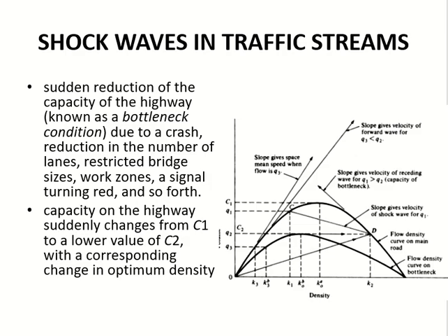Now this flow tries to go into segment B. Segment B has low capacity. Now you can see Q1 is more than the capacity of the second curve, right? So the whole Q1 cannot enter here. How much will enter? Only up to Q2.